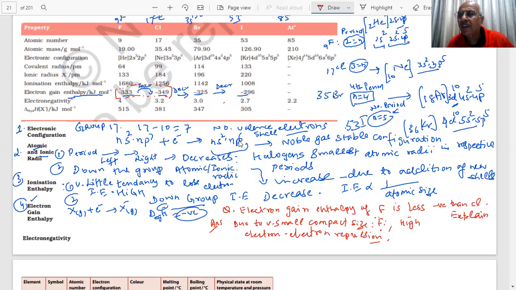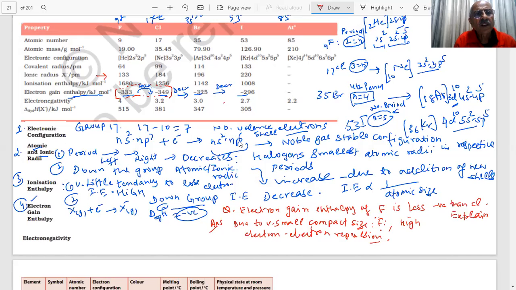All are electronegative elements. They all are going to gain one electron. That you know, right? Clear? These values are given: ionization enthalpy is decreasing, and ionic radii you can see increasing.